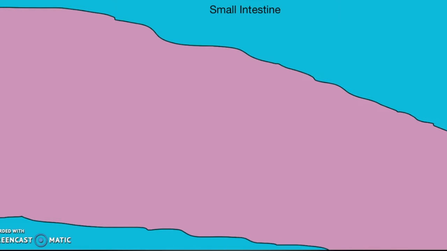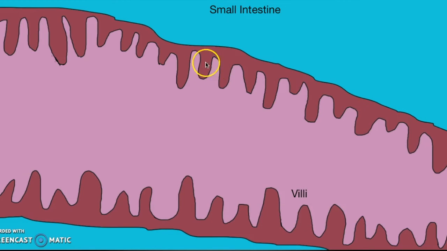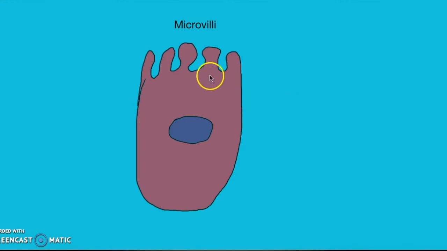In the small intestines, there are finger-like projections called villi. These increase surface area for absorption of vitamins and minerals. Villi are also lined with microvilli, which further increase the surface area to help the small intestines better carry out its main function of absorption of minerals.